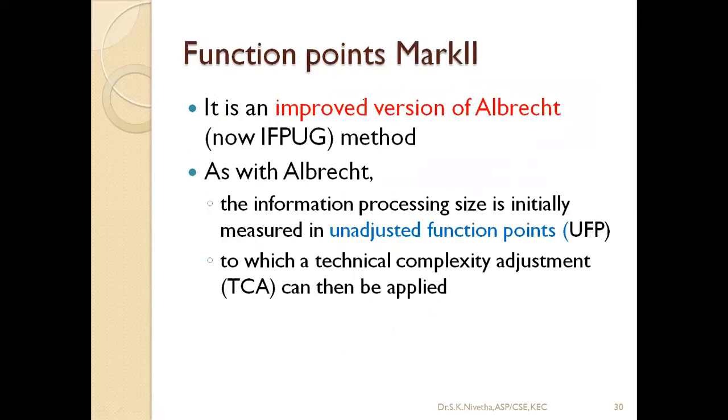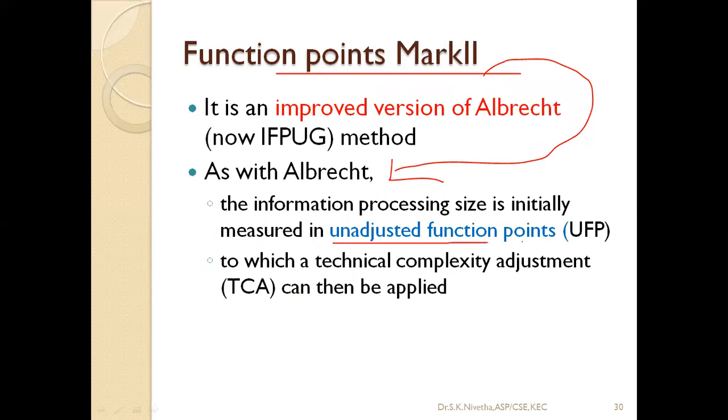Another method is Function Points Mark 2. This is the next version of the Albrecht function point method. Like it, it has unadjusted function points based calculation. Here the technical complexity adjustment, TCA, value can also be applied.